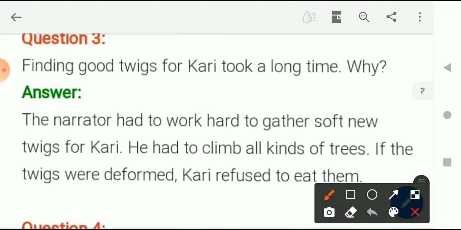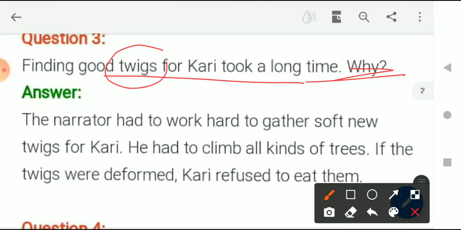is: Finding good twigs for Curry took a long time. Why? So what do twigs mean? Twigs means light, thin pieces of wood, branches of a tree, right? So why did it take so long for the narrator to find good twigs for Curry? The narrator had to work hard to gather soft new twigs for Curry.